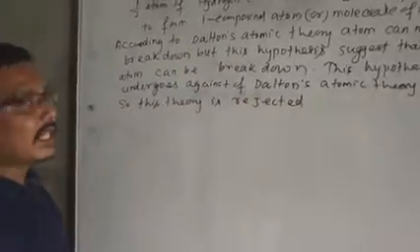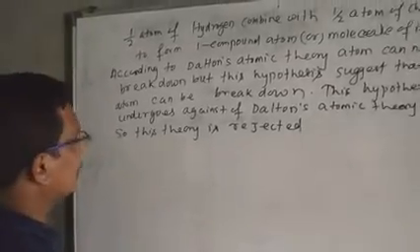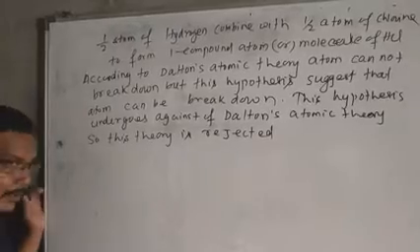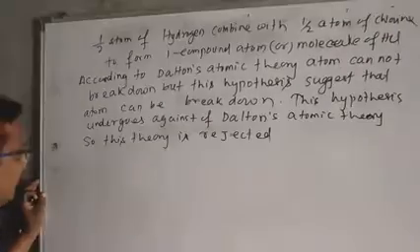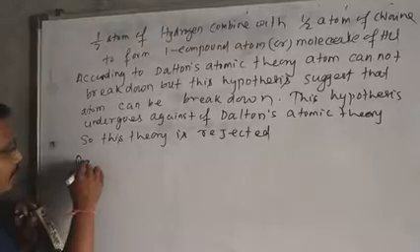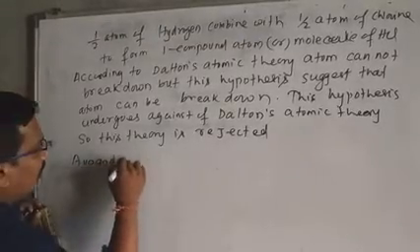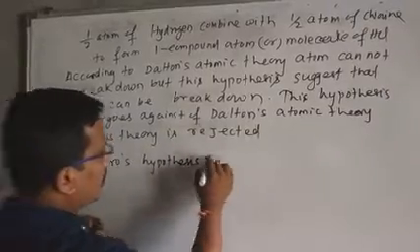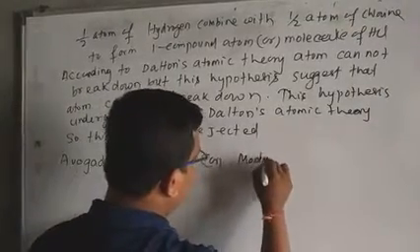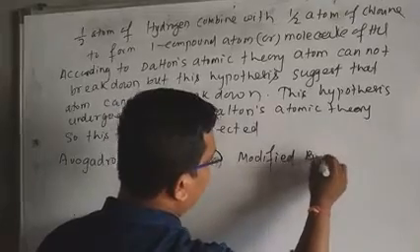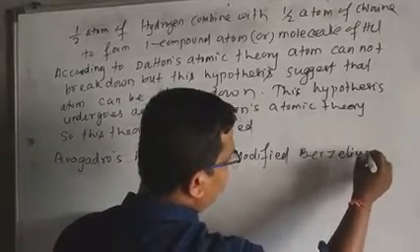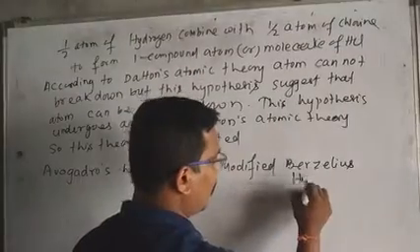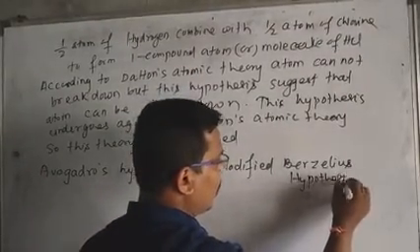After rejection of the Berzelius hypothesis, another hypothesis was proposed by the scientist Avogadro, and it is called Avogadro's hypothesis, or the modified Berzelius hypothesis.